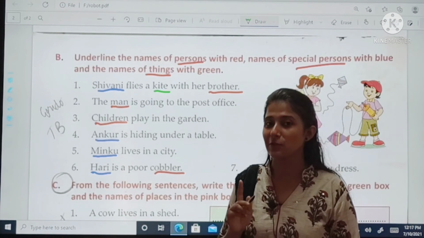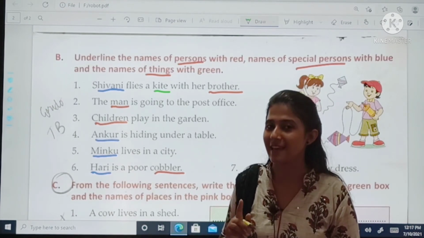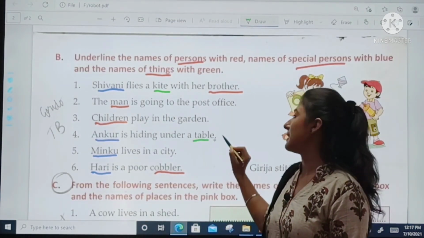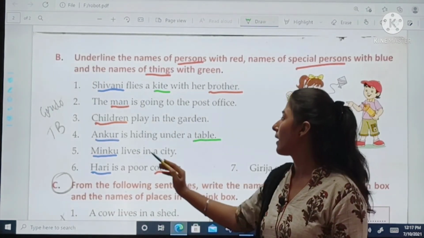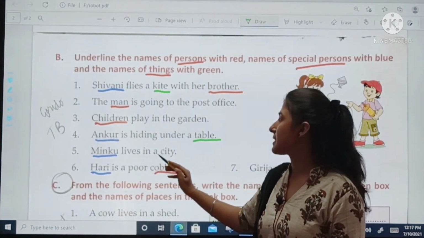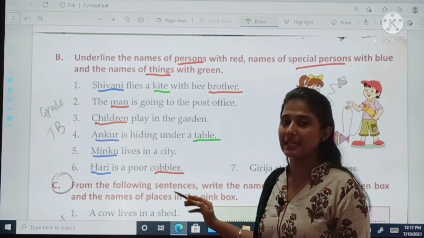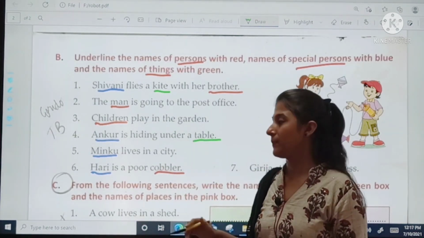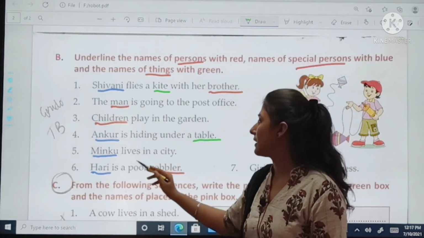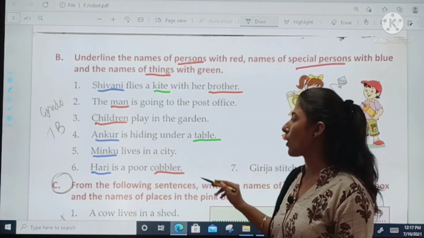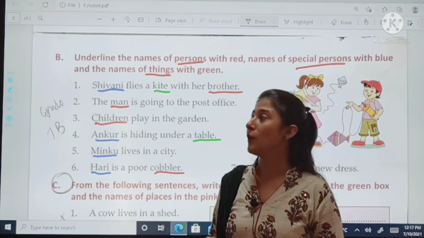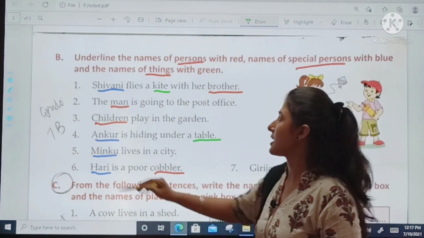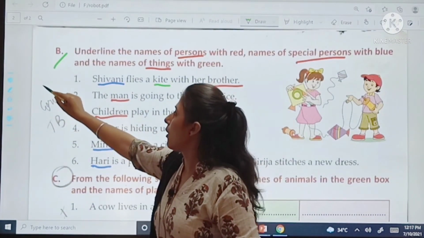Then Ankur is hiding under a table. Now tell me, can you see the name of a thing? Yes. Table is a thing. So we'll underline it with green. Minku lives in a city. No thing is there. Then Hari is a poor cobbler. Can you find anything? No. So we have done the exercise B and this is your homework.